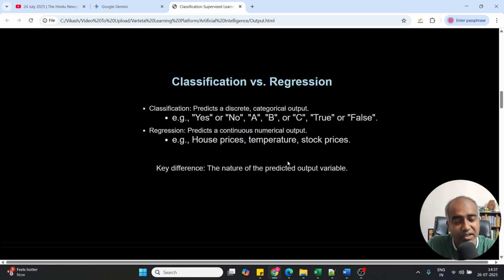And regression is where you predict some kind of house price, some kind of temperature, some kind of stock prices. Okay, so what is the key difference? The difference between classification and regression is the nature of the predicted output variable.